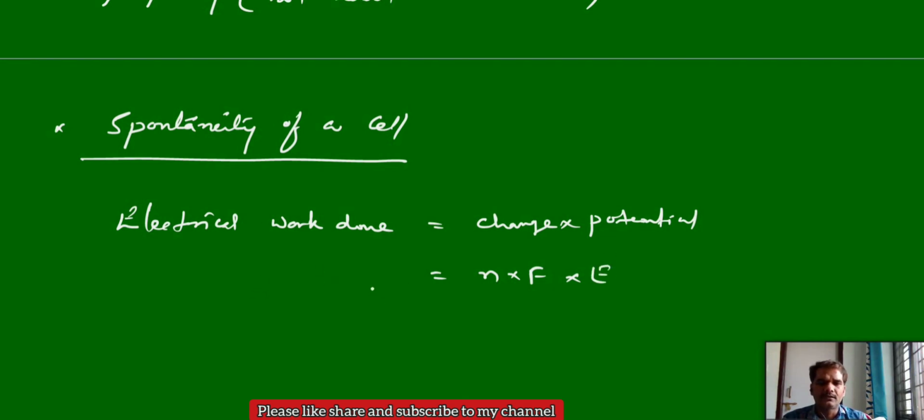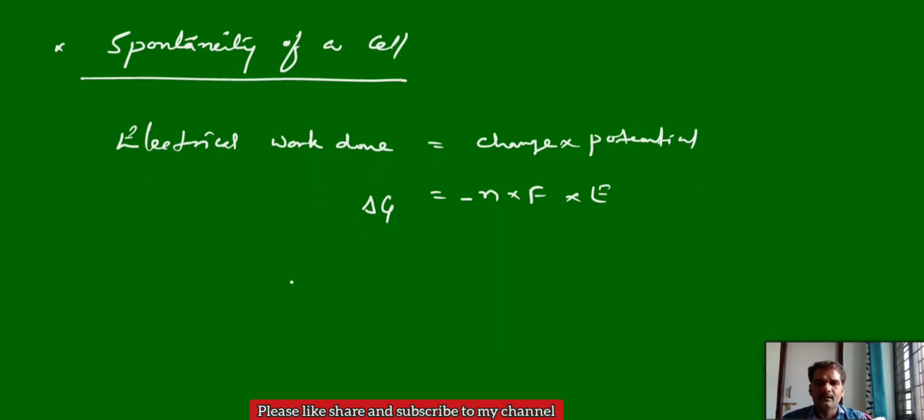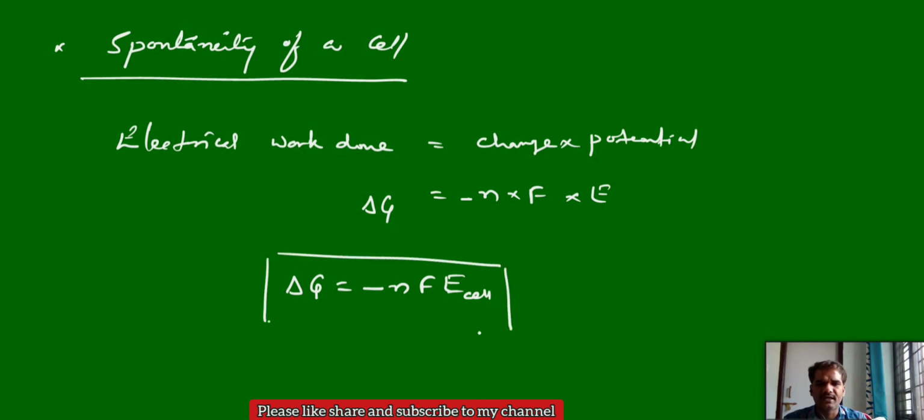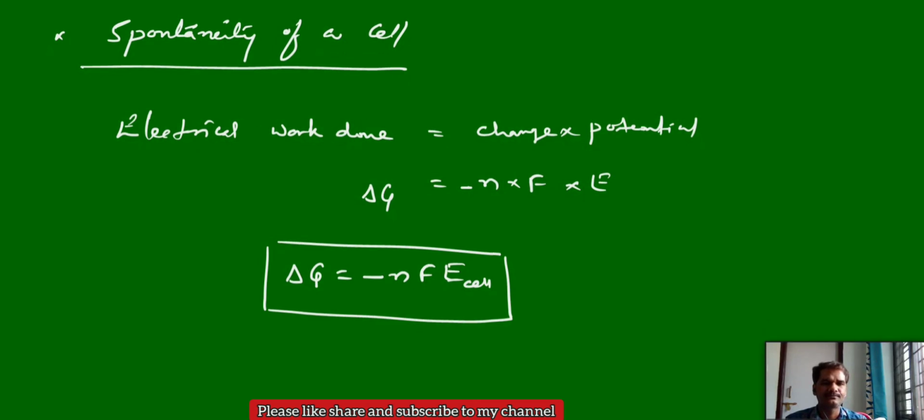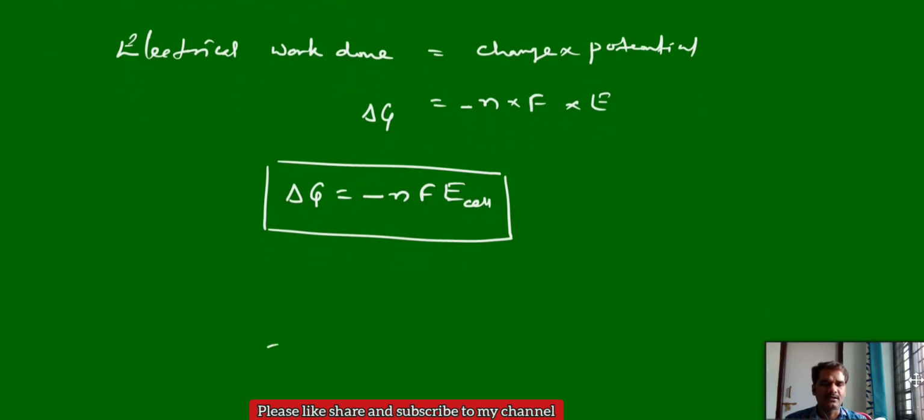And here we have electrical work done, according to thermodynamics, delta G. But for a spontaneous cell, delta G should be negative. So delta G equal to minus nFE. We can write delta G is equal to minus nF E cell. This is from thermodynamics, the relation between the Gibbs free energy and cell potential. Now the spontaneous or non-spontaneous cases.